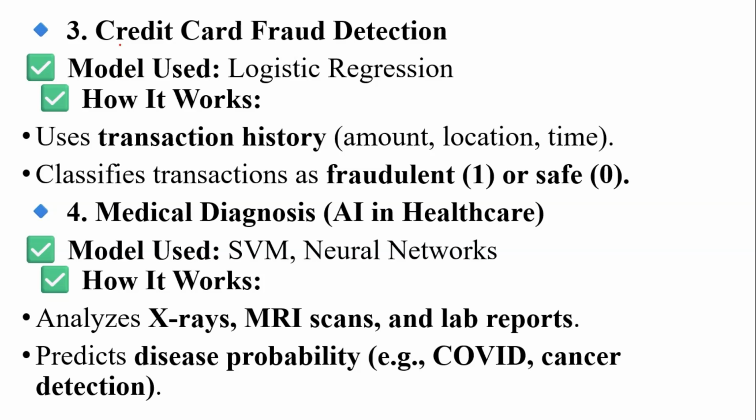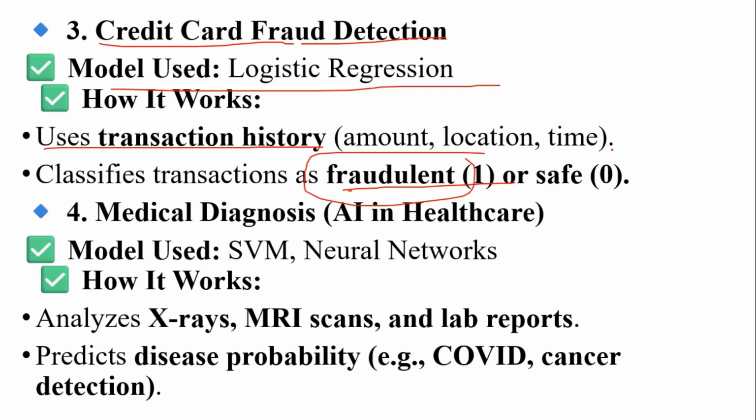Next we are going to see credit card fraud detection. We are using logistic regression with the transaction data history. Then we identify whether the transaction is fraud or safe. If the classified transaction is 1, then it is fraud. If the classified transaction is 0, then it is safe.